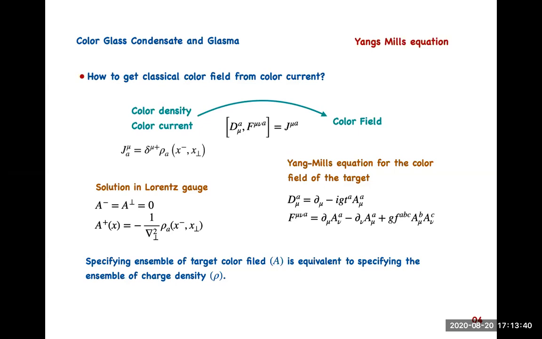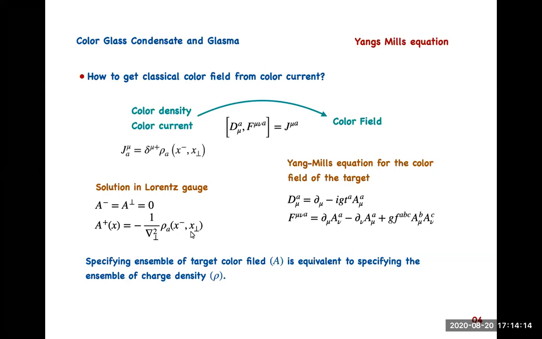Now it turns out that in Lorentz gauge, this equation is analytically solvable, and it appears only the scalar component of the field survives. The plus component of the field, that is a scalar color potential, survives in this particular gauge, and it is directly connected with the color charge density.